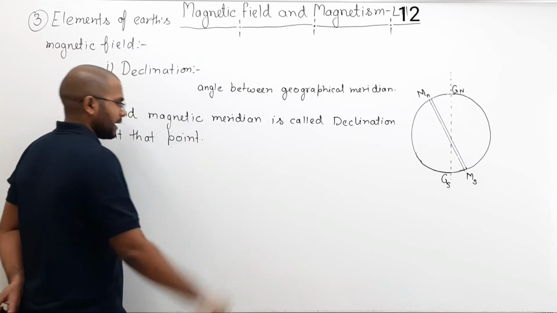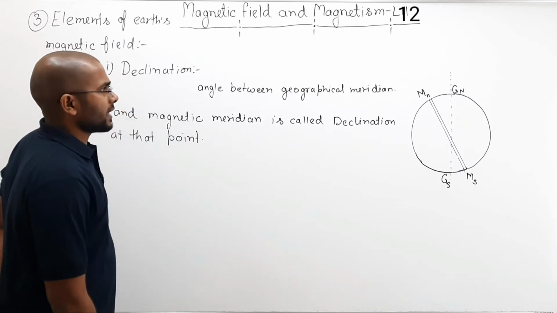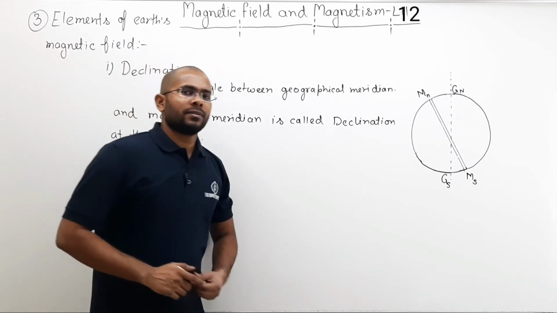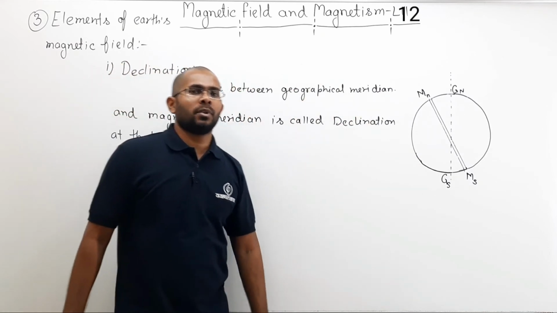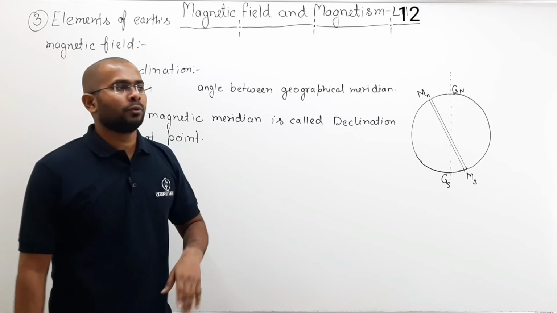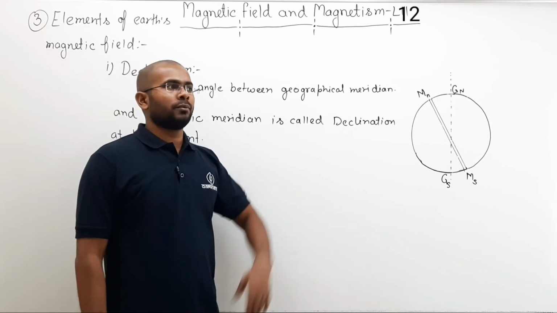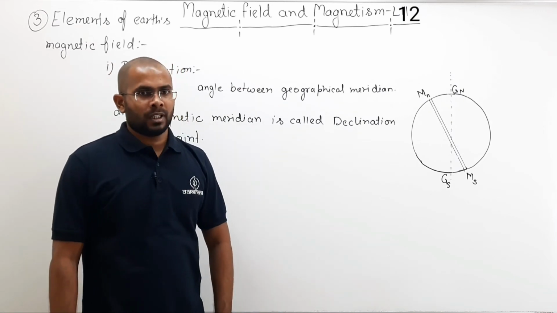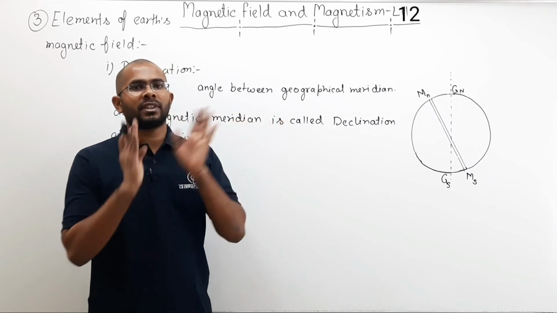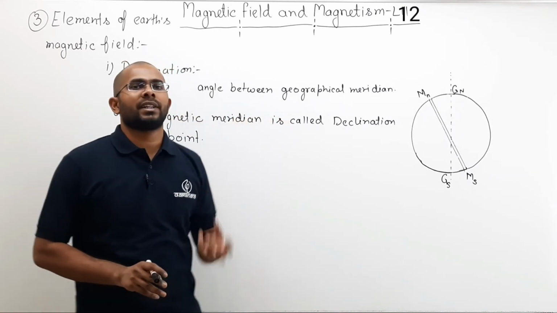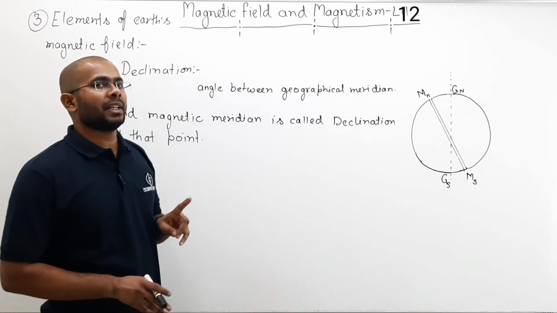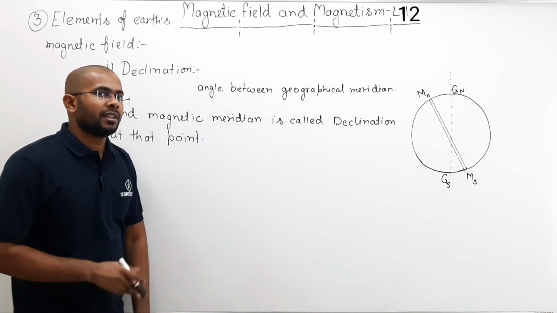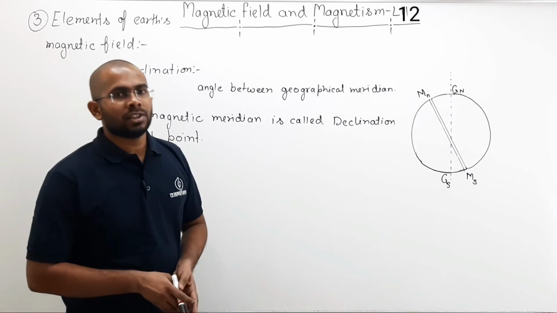Now, as you can guess, if I move to a different point, for example from your home you went to the COEs or your Navodaya Vidyalaya, then obviously your geographical meridian and magnetic meridian will change. And if they change, then the angle between them will also change.